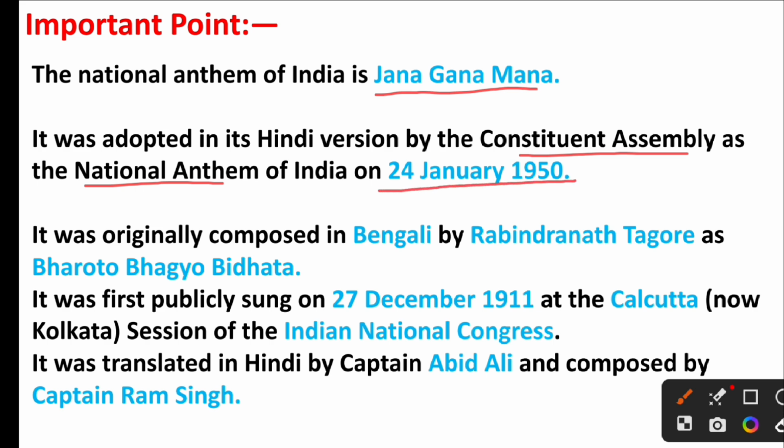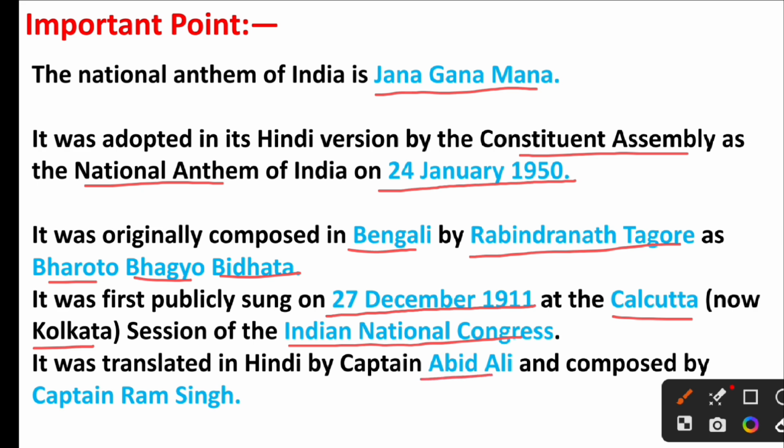It was originally composed in Bengali by Rabindranath Tagore as Bharato Bhagyo Vidhata. It was first publicly sung on 27 December 1911 at the Calcutta, now Kolkata, session of the Indian National Congress. It was translated in Hindi by Captain Abid Ali and composed by Captain Ram Singh.